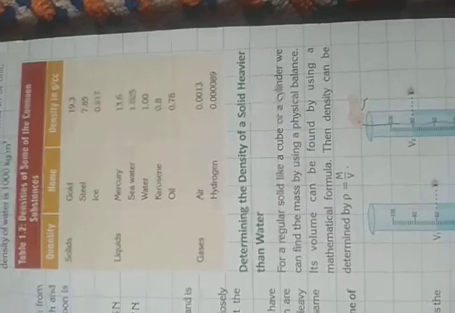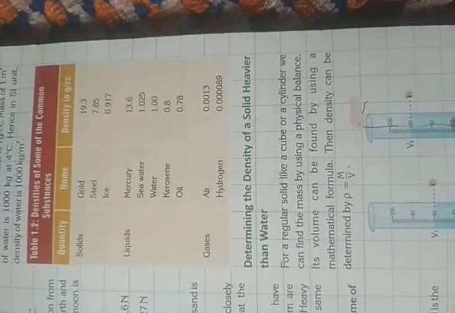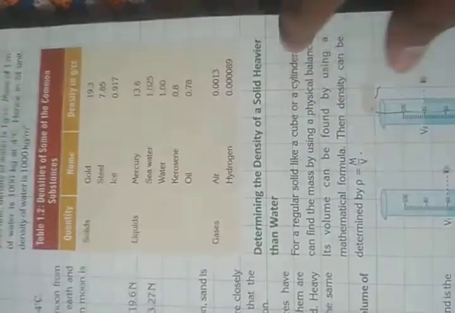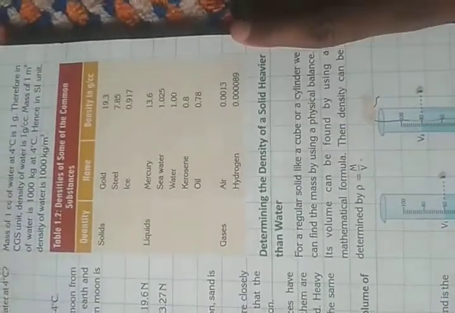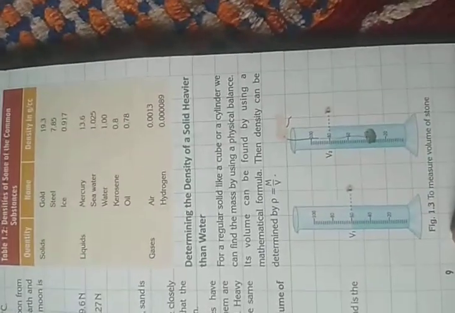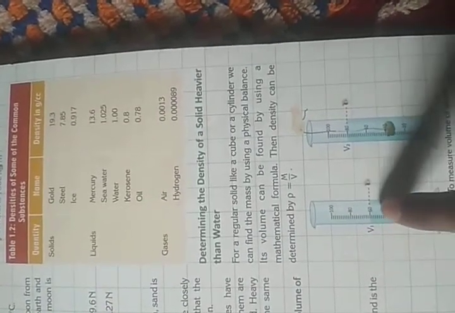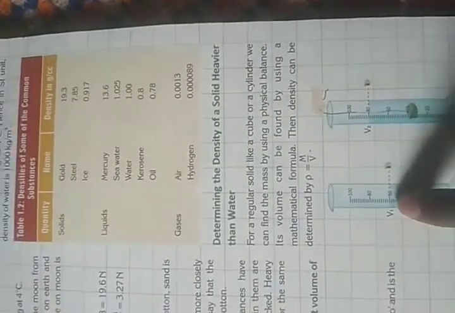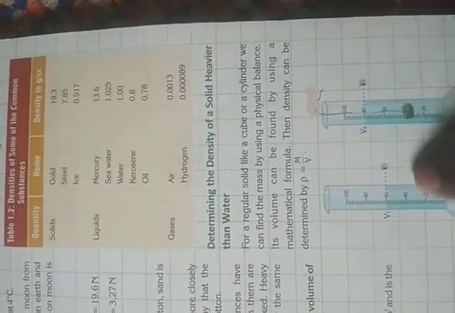Determine the density of a solid heavier than water. How can you determine the density of a body that will sink in water? Heavier than water means the body will sink in the water. How can you determine its density? Let's look at this instrument, which is called a measuring cylinder. By this you can measure the volume. Here, first we have taken water up to 60. That means 60 ml, or 60 centimeter cube, of water is present here.